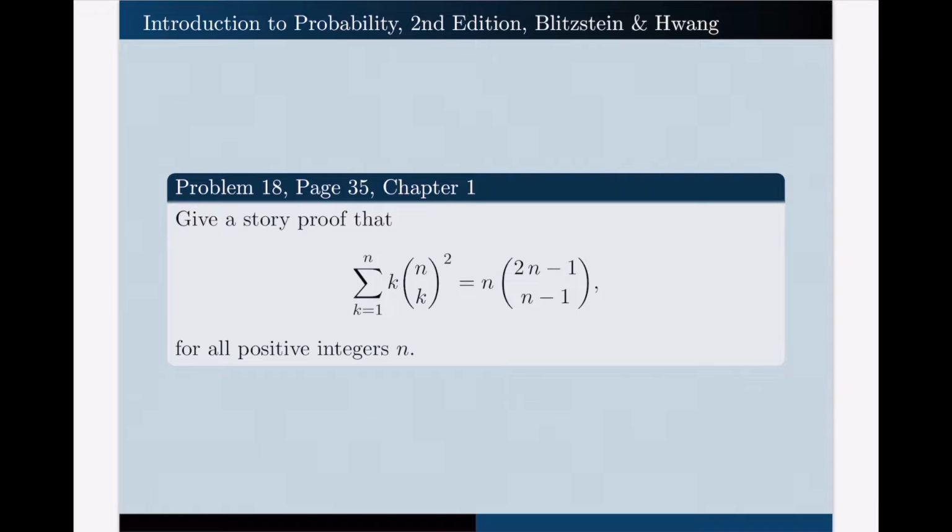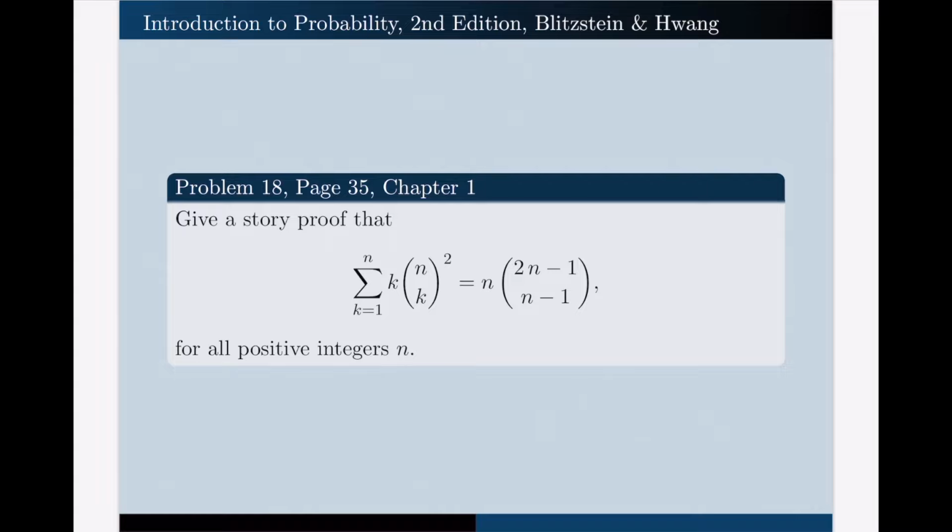Hello, in this video I'm going to solve the following problem for you. So let us read the problem together first. Give a story proof that sigma k goes from 1 to n, k times n choose k squared equals n times 2n minus 1 choose n minus 1, for all positive integers n.